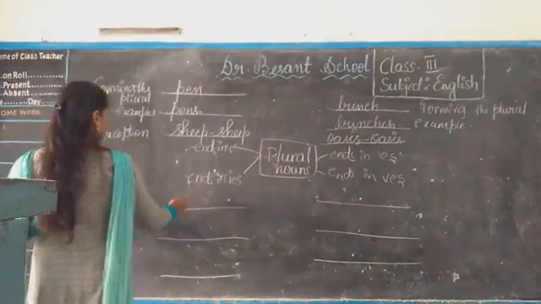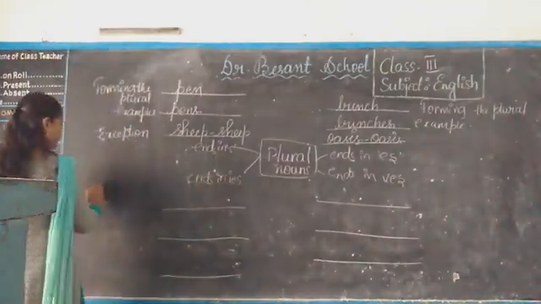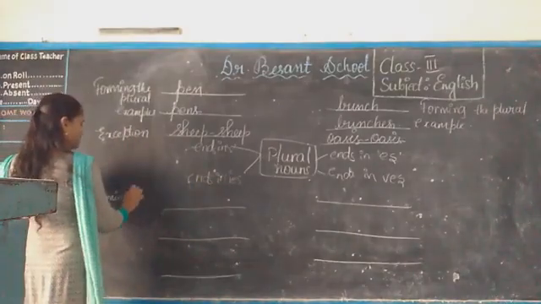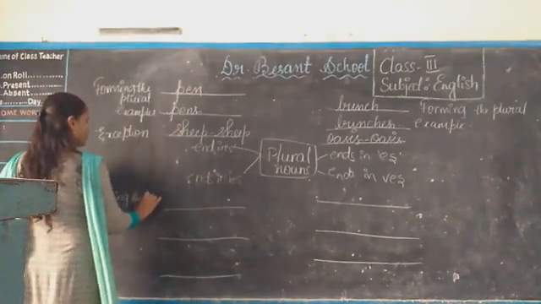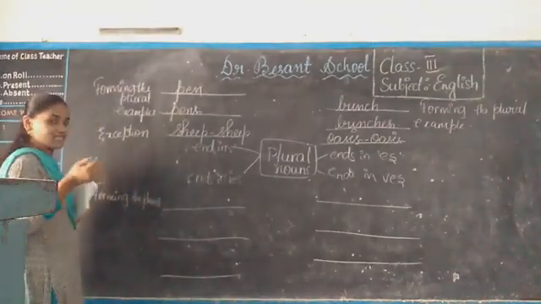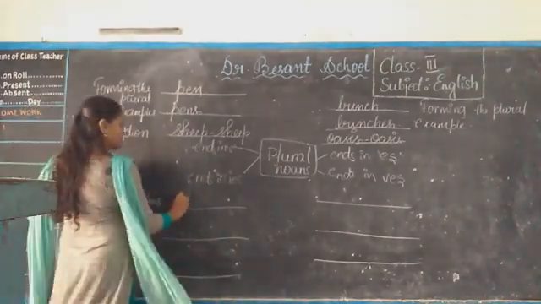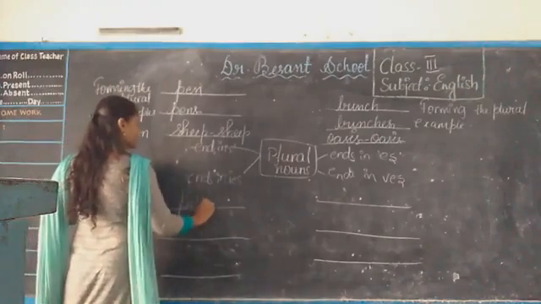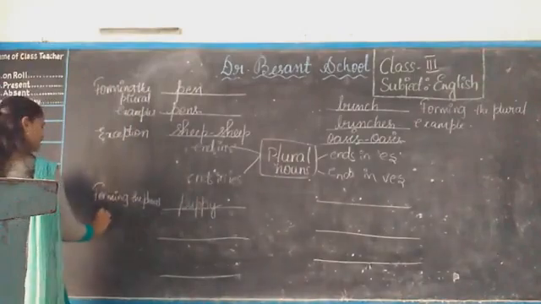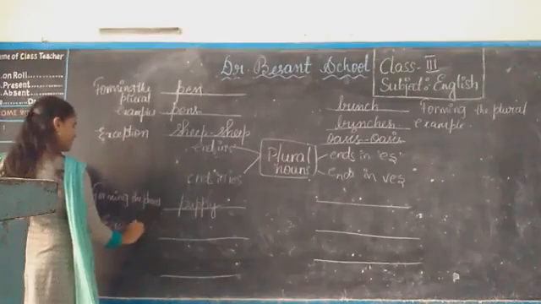In the same way, ends in ies. Where we add ies, if the word ends with y, you should remove that y and add ies there. Like puppy, Tommy, cherry. So I wrote here puppy. The word is ending with y. Example for that, puppies.